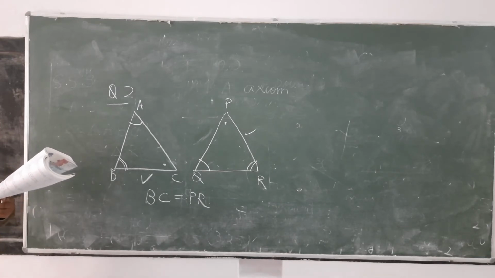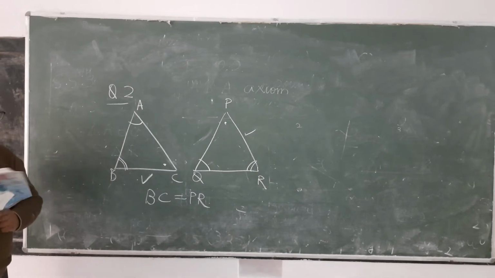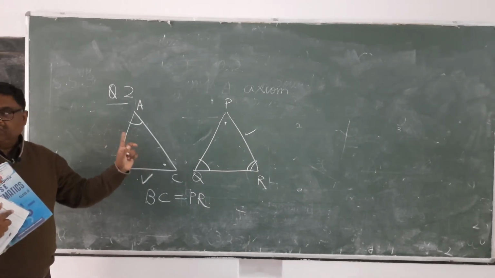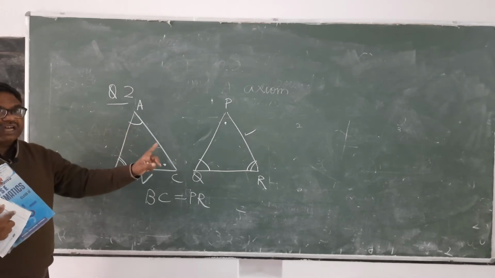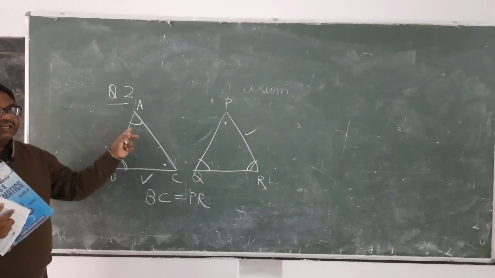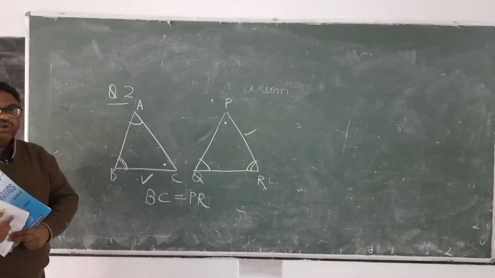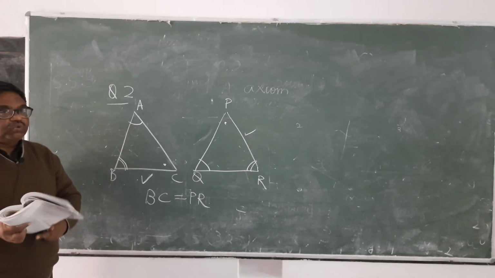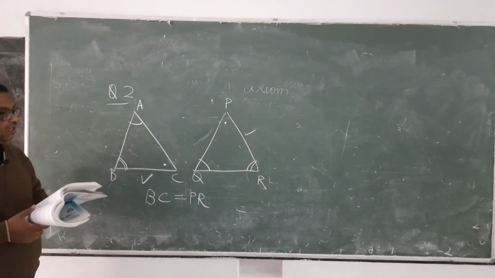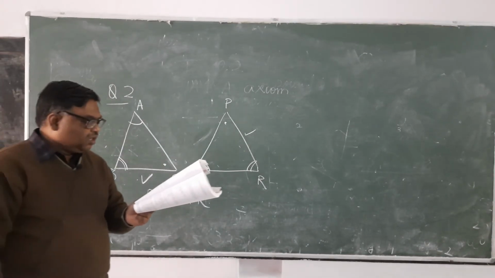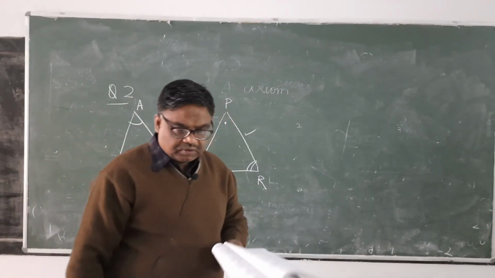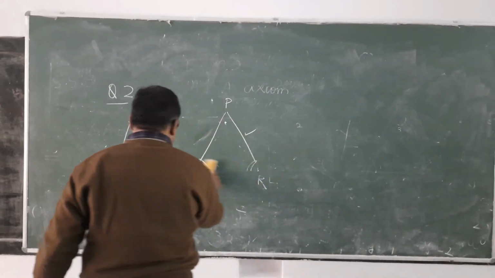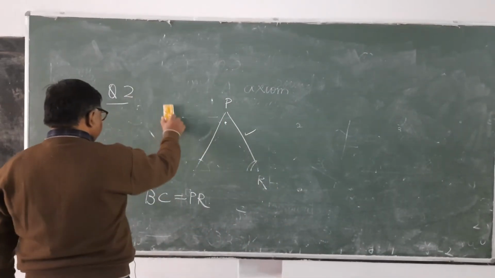Then give reason for your answer, because triangles will be congruent only when two pairs of angles are equal and the side touching those angles is also equal. Then they will be congruent. It's clear? Now you see question number 4. Questions number 1 and 3 are very simple, you can do them. Question number 4 you can see.